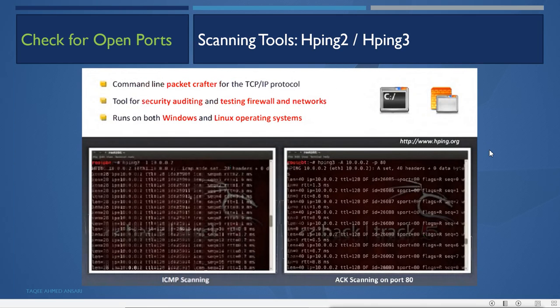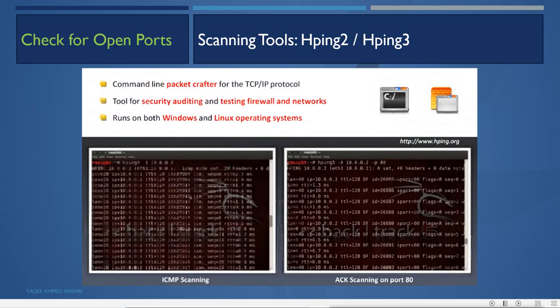Then we have another command line tool, which can also work on Windows. Nmap is only for Linux. There is a graphical version of Nmap called Zenmap, that is for the Windows version. But hping, hping2 and hping3 can work on Windows also.